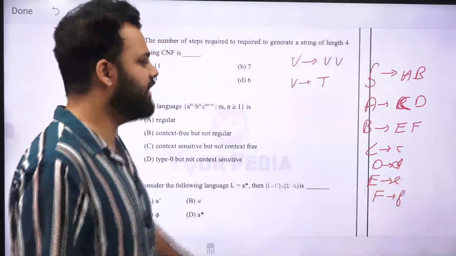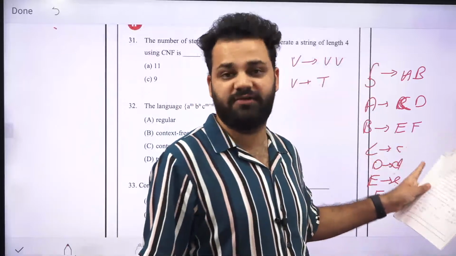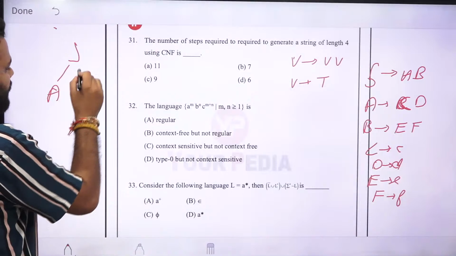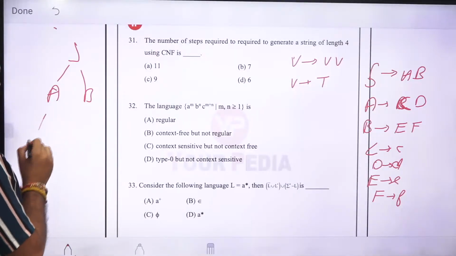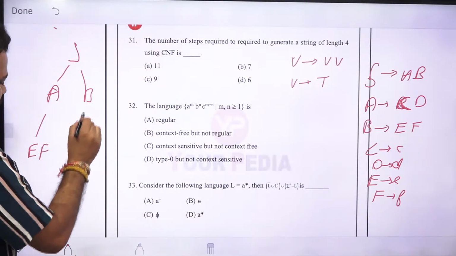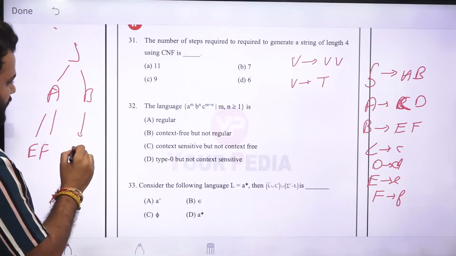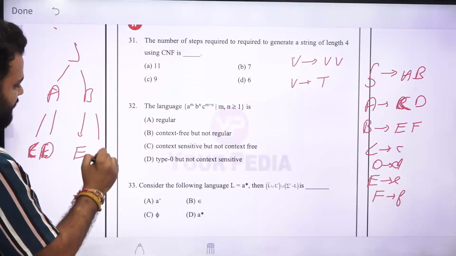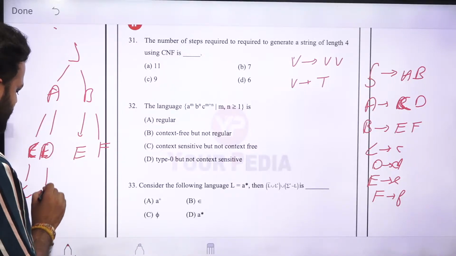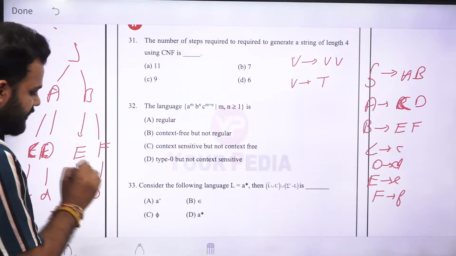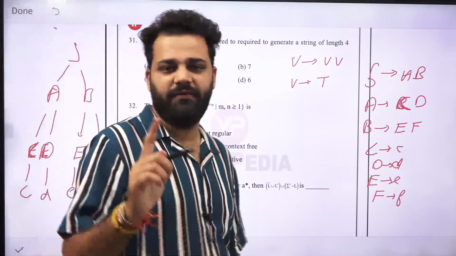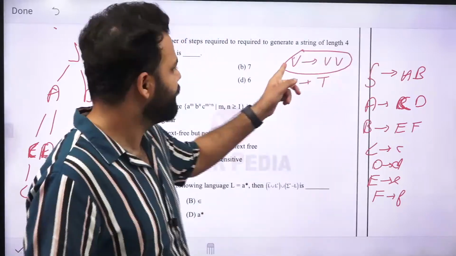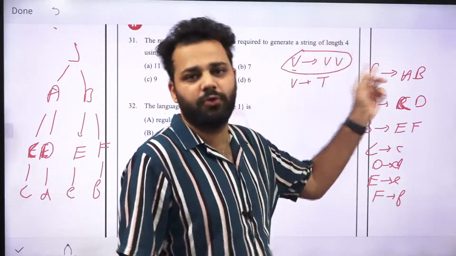Now, if I want to make a string C, D, E, F, what will be the tree? The tree will be S goes to AB, and A goes to CD, and B goes to EF, and then these will go to c, d, e, and f. Now you can see here, if you take one production, your symbol will go from 1 to 2.